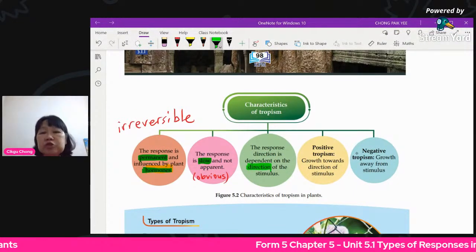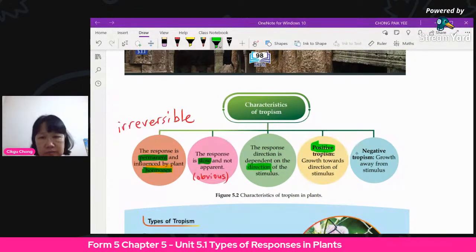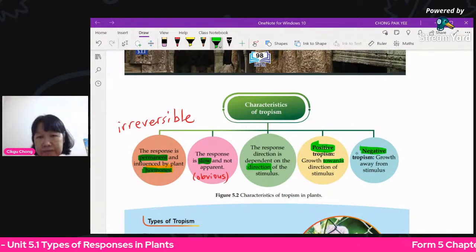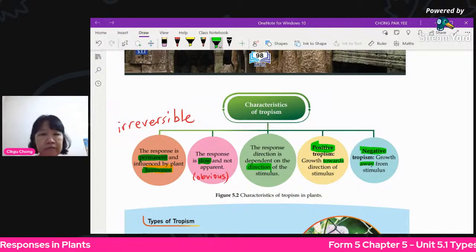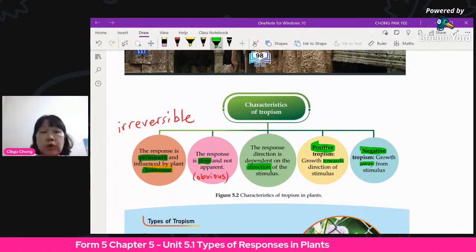When you see positive, it means it's growing towards the stimulus. If it's negative, it means growing away from the stimulus. That part of the plant does not want this stimulus, so it will try to move away from it. Now let's see the different types.